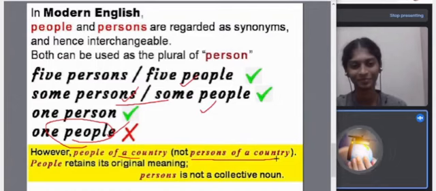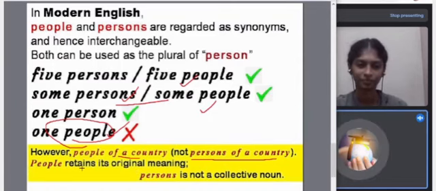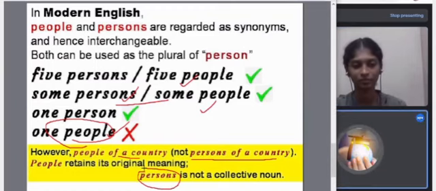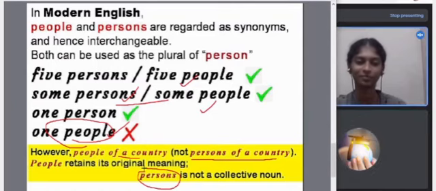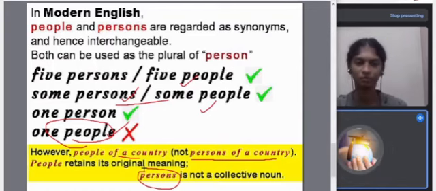Wherever you have persons, you can use people. But wherever you have people, you cannot replace it with persons. People of a country, you cannot replace with persons of a country. Because the word people is a plural, but also it is a collective noun. It still retains the original meaning of a collective noun. Persons is not a collective noun. So you can't say persons of India. You have to say people of India. But when you have five persons, you can say five people, ten persons, you can say ten people.